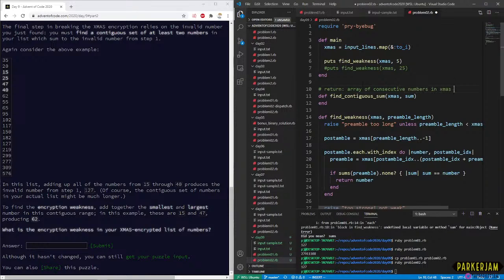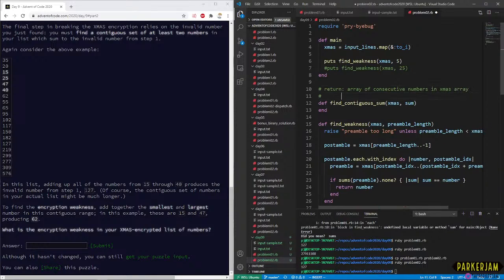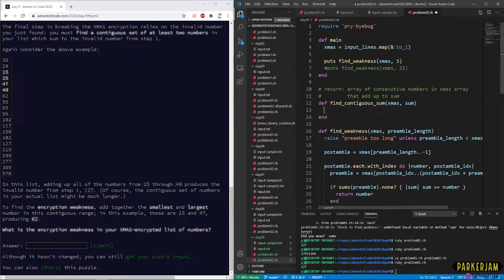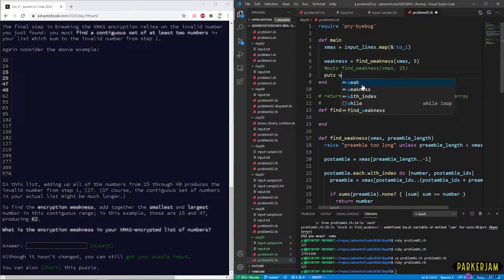In this array, numbers that add up to sum. So this is going to be kind of brute forcey. This is not going to be an elegant solution. Don't get me wrong. So let me grab in our weakness.